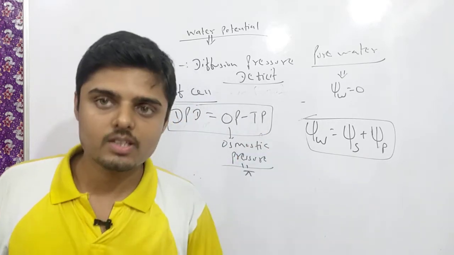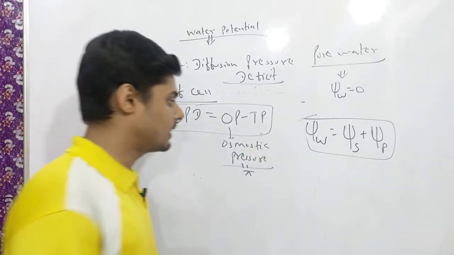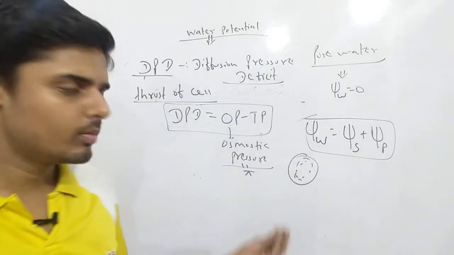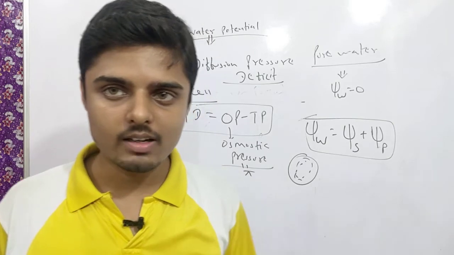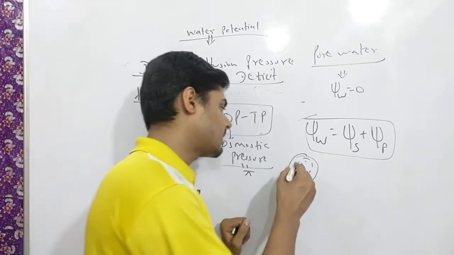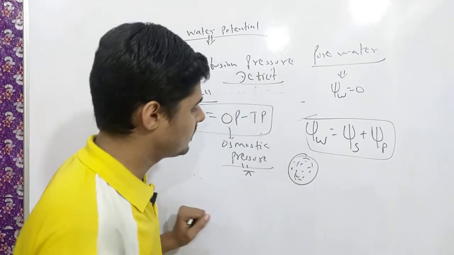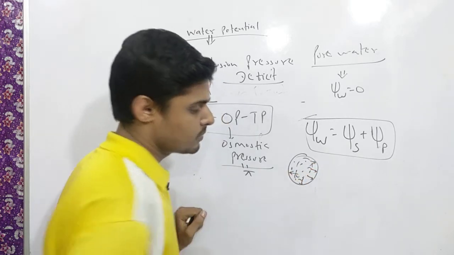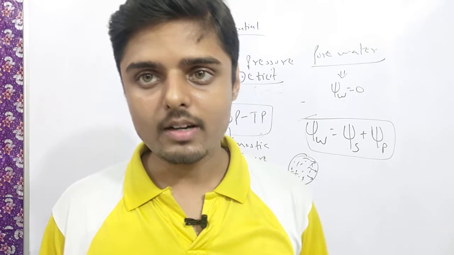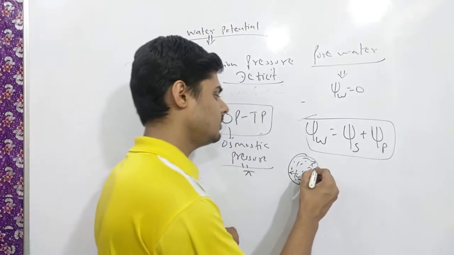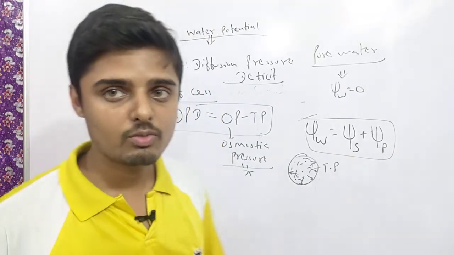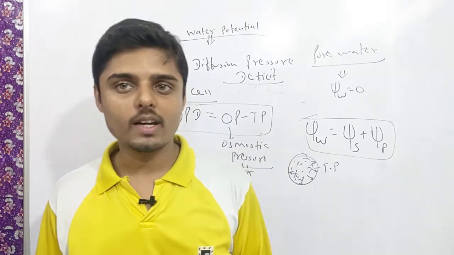And what is turgor pressure? As I have already said, if you keep the cell in a hypotonic solution, then water will enter inside it, and it is going to produce a type of pressure on the wall of the cell. The pressure produced by the cytoplasmic matrix on the wall of the cell is known as turgor pressure. In response, due to Newton's third law of motion, every action has an equal and opposite reaction.